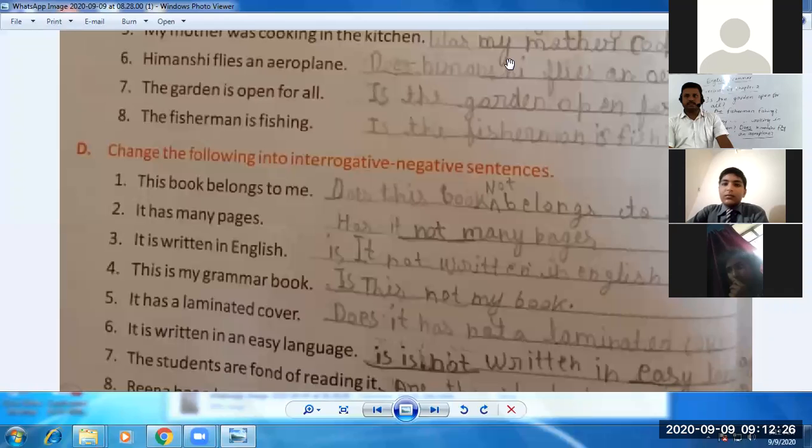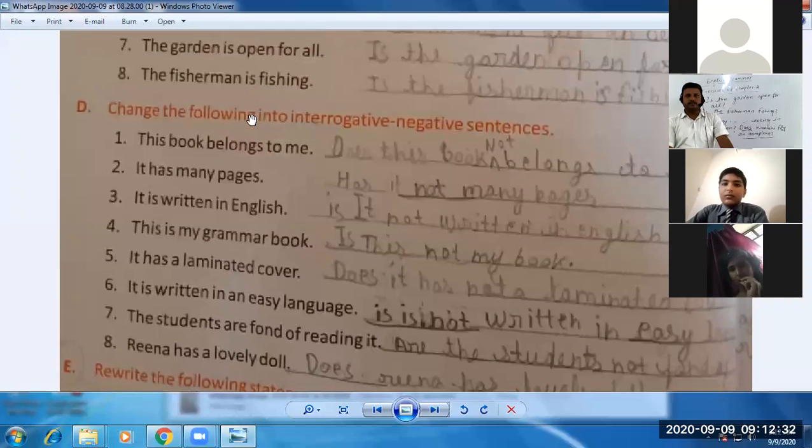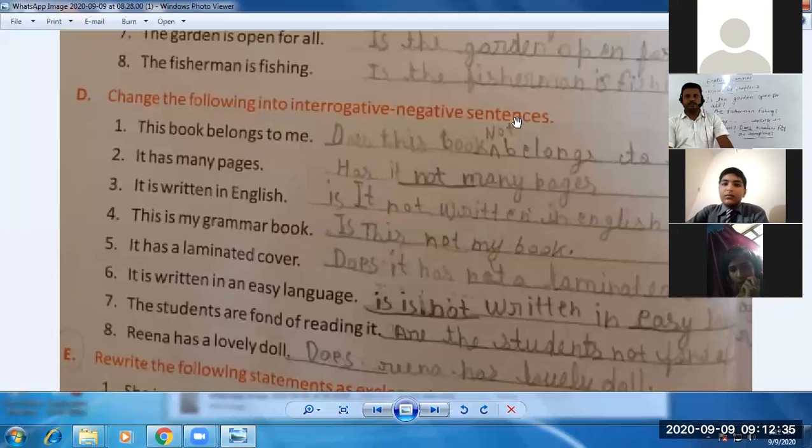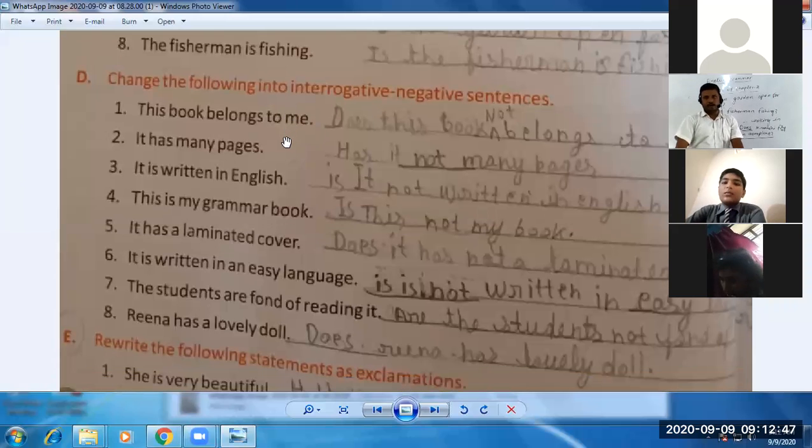Now see the next exercise, students. You can clearly see exercise D. Change the following into interrogative negative sentences. It might be a little bit complicated because here we need to change the particular sentence into interrogative as well as negative. वो interrogative भी होना चाहिए और negative भी होना चाहिए. So let's see how we can change these sentences. कैसे बदल सकते हैं?